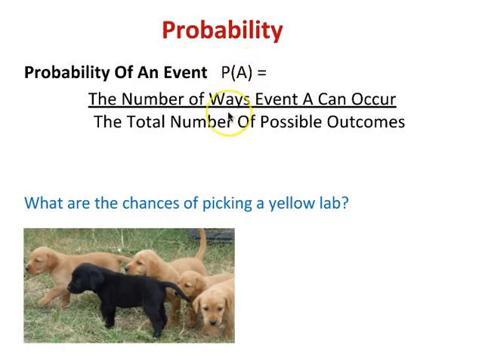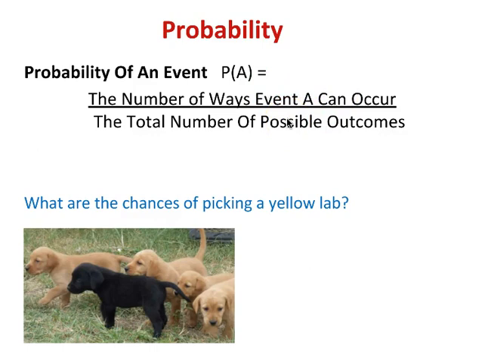And then how do we find the probability of an event? Well, we find the number of ways that event A can occur, and that number is going to go on the numerator. And then on the denominator, we're going to put the total number of possible outcomes. On top goes just the number of ways that the certain event we're trying to find the probability of can occur. So what do I mean by that?